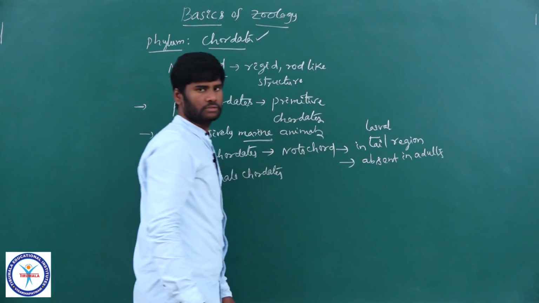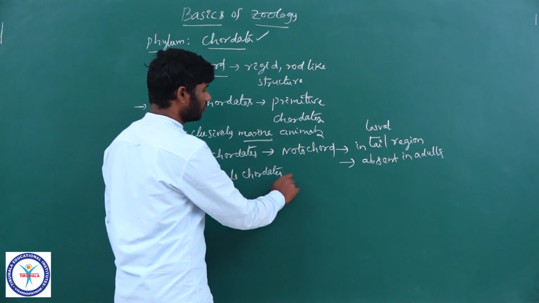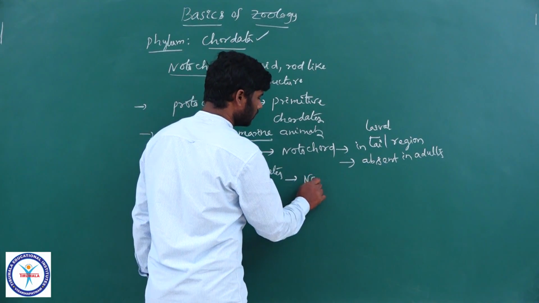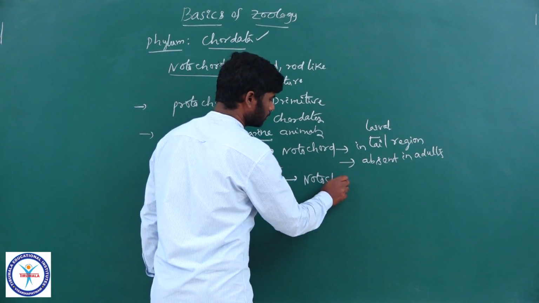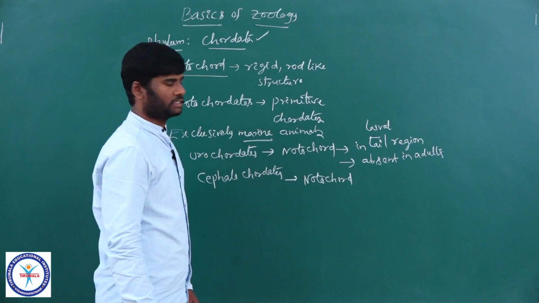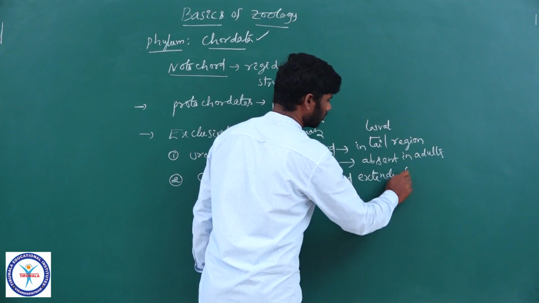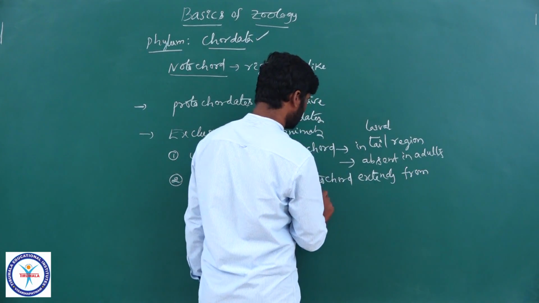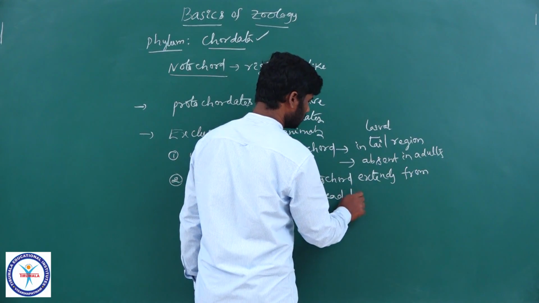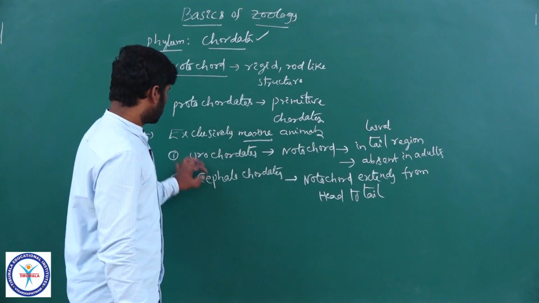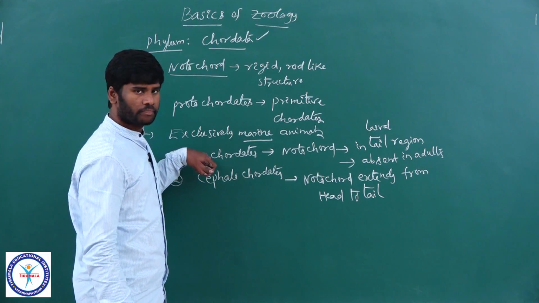Whereas in cephalochordates, the notochord extends from head to tail region. Uro means tail.